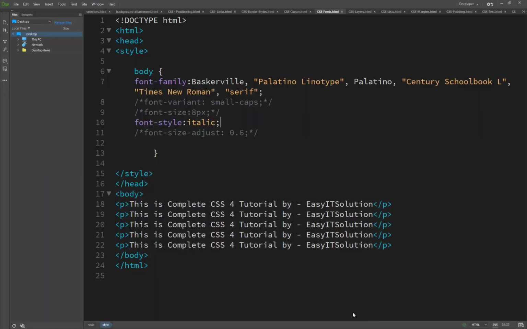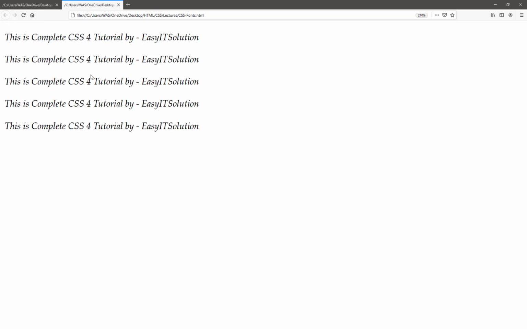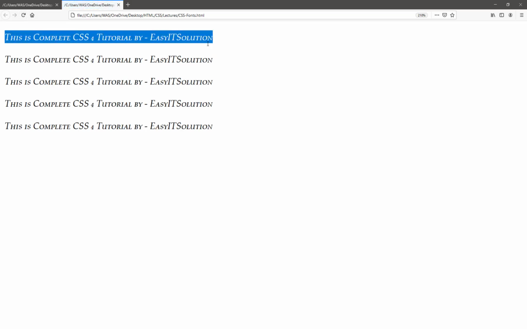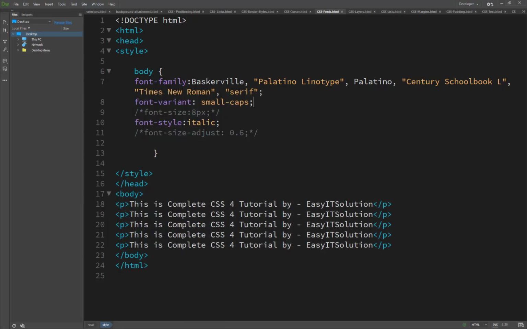The third thing is the font variant. What is the font variant? It is small caps, like this, and you will see here the result of small caps. All the font is a little bit smaller, and it's all in caps form by using this property. You will see all forms are caps and smaller. So this is the technique we are using for small caps here, by using the font variant, and adjusting the size of your font.